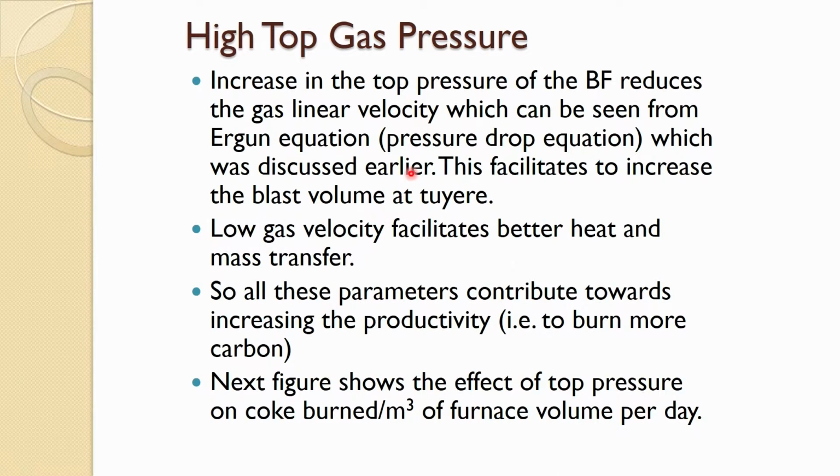So, to maintain the same gas linear velocity as in the conventional way, what one has to do? One has to increase the blast volume. That is one of the requirements to increase the productivity. So, that is a Q factor. So, you have a higher pressure, then more blast volume can be put into the blast furnace. Low gas velocity facilitates better heat and mass transfer.